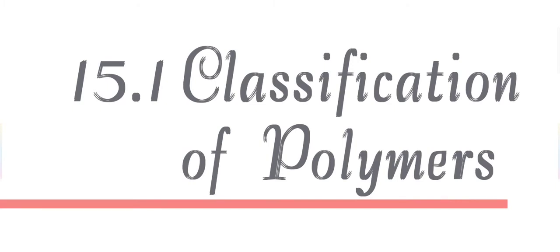Then we have semi-synthetic polymers. These are derived from natural polymers, like cellulose derivatives such as cellulose acetate, that means rayon, and cellulose nitrate, etc. These are examples of semi-synthetic polymers. That means they occur naturally, but with some chemical reaction we can change their structures.